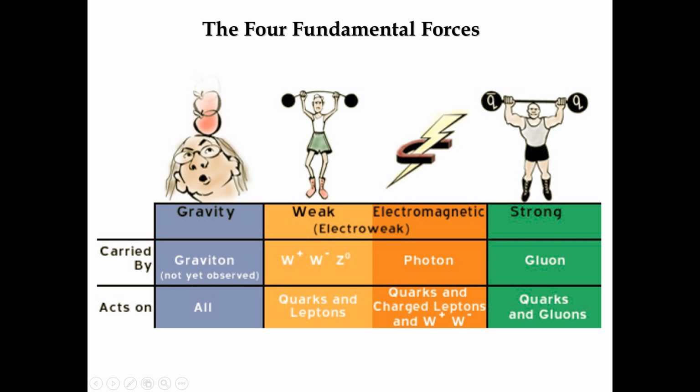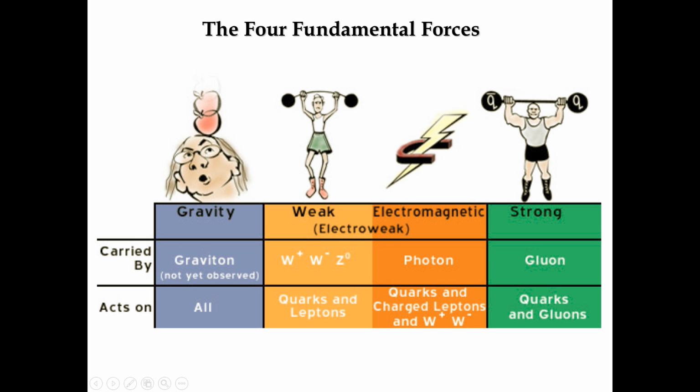The third force that we have is called the electromagnetic force. The electromagnetic force is carried by the particles that we call photons, the chargeless and massless particles.